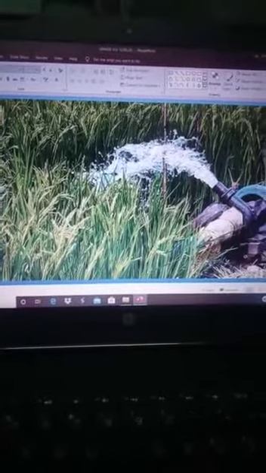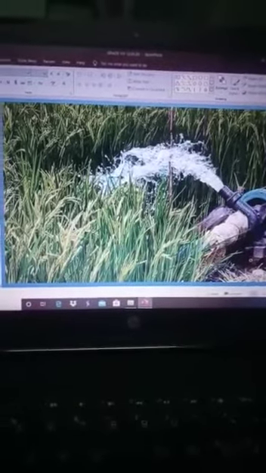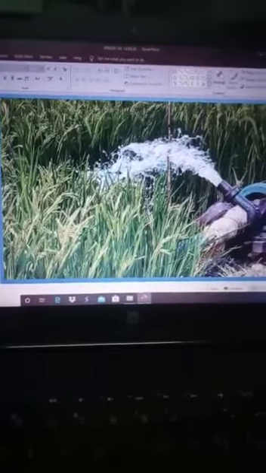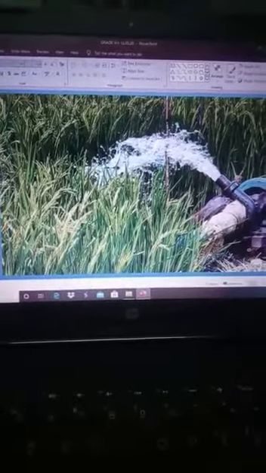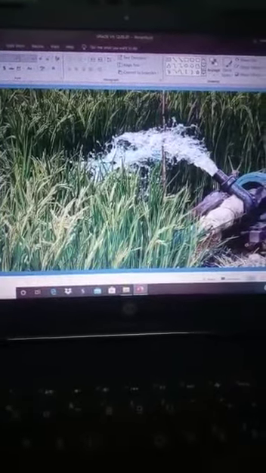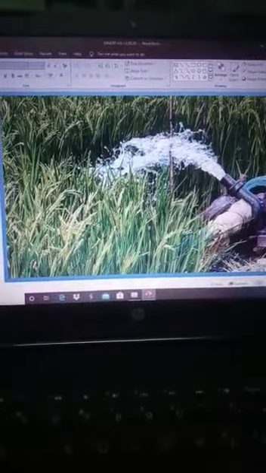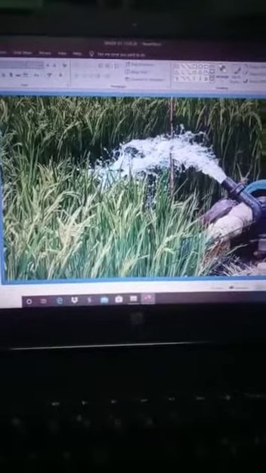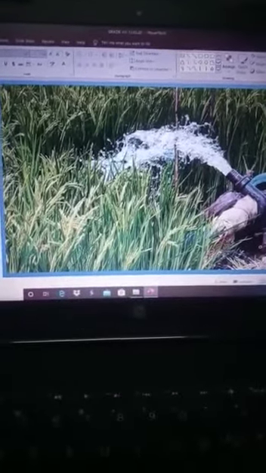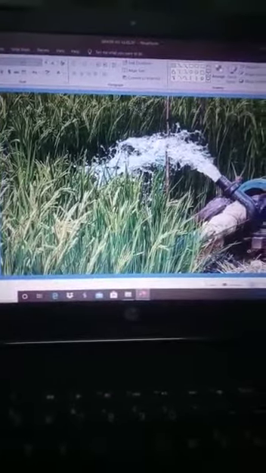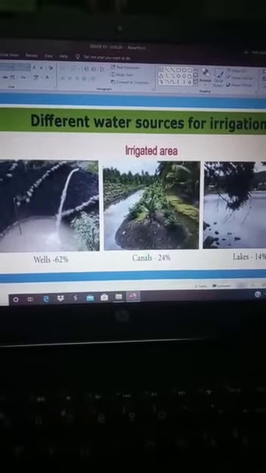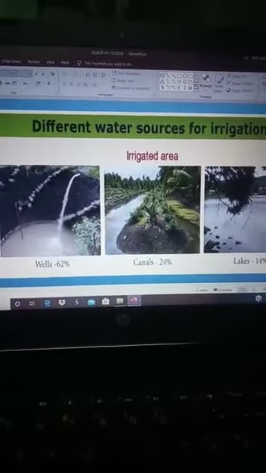Some plants need a large amount of water. Some of the plants need less amount of water. During the summer season, plants need more water than winter season. So depending upon the type of season and the crop plant, farmers irrigate the field at regular intervals. Farmers supply the water to the crop plants from the well or canal or lake.